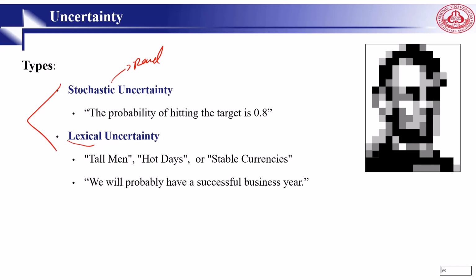For example, when we say the probability of hitting the target is 80%, you want to shoot and you say it will hit by 80%. I can't say absolutely yes or absolutely not. But in lexical uncertainty, we say a man is tall, or today is warm or hot, or we will probably have a successful business here.